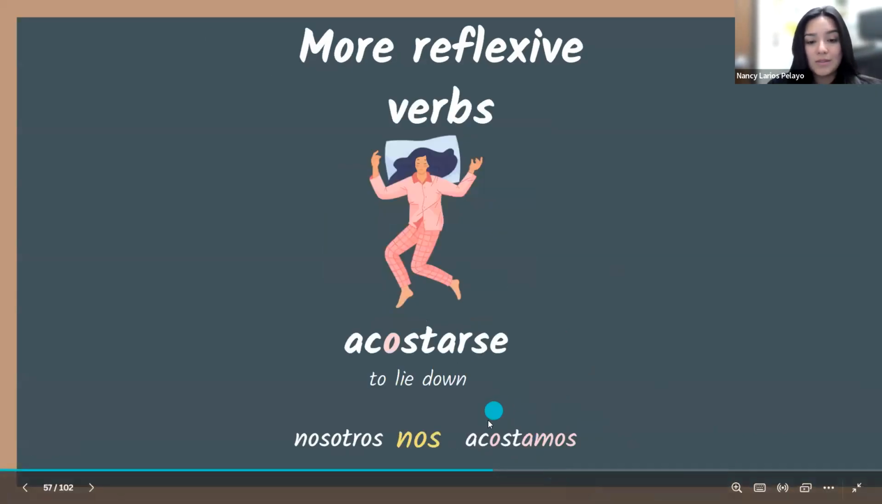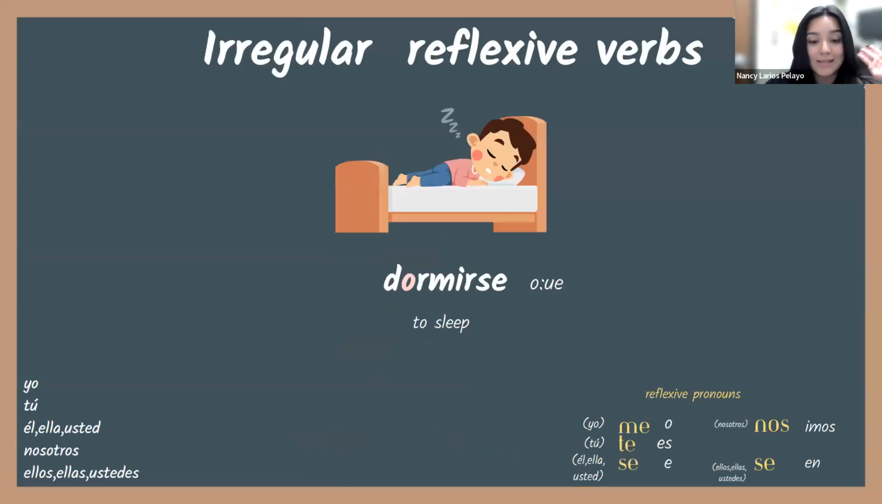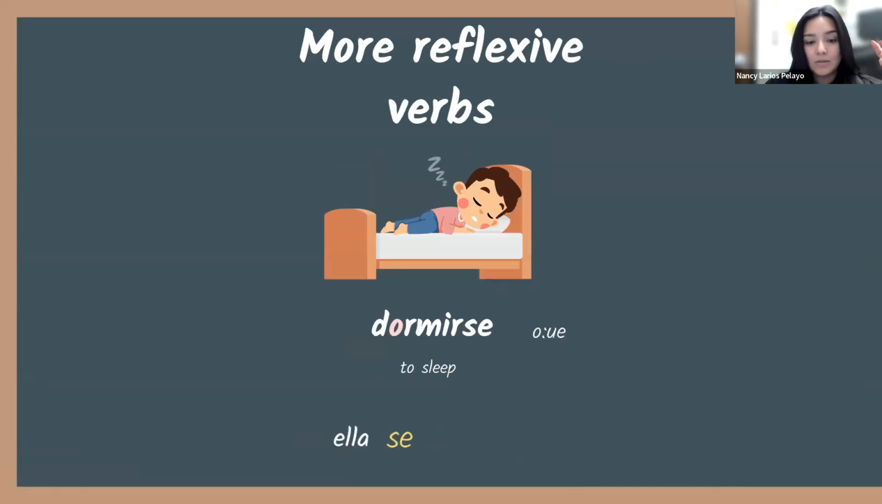Nosotros nos acostamos. So see here, we don't change it. We don't change the O to UE. So nosotros is the only exception when we are changing the stems. Entonces tú te duermes, nosotros nos dormimos. Ustedes se duermen.